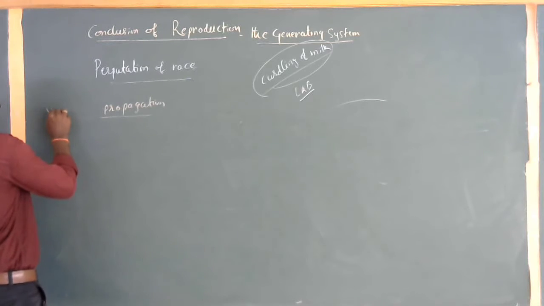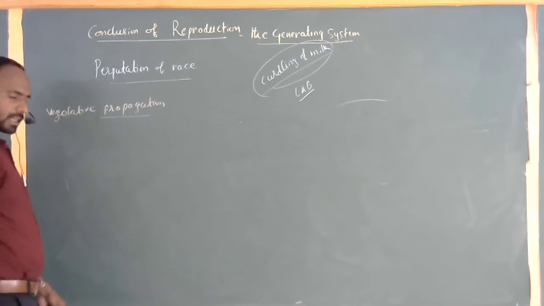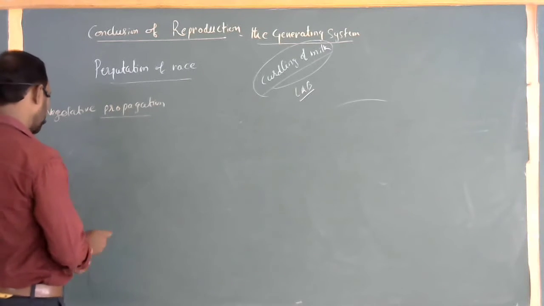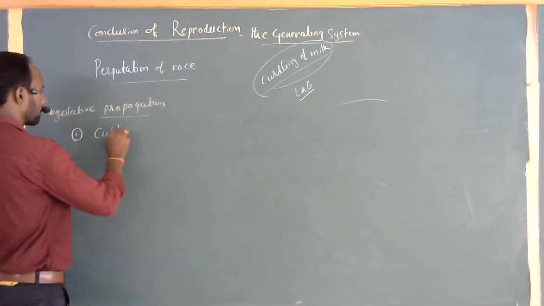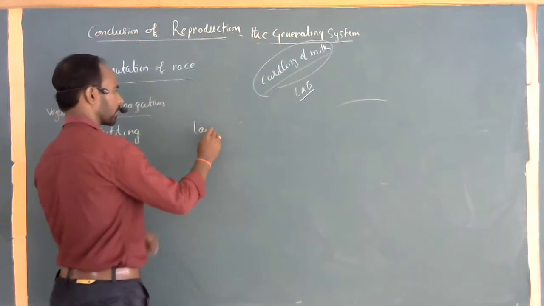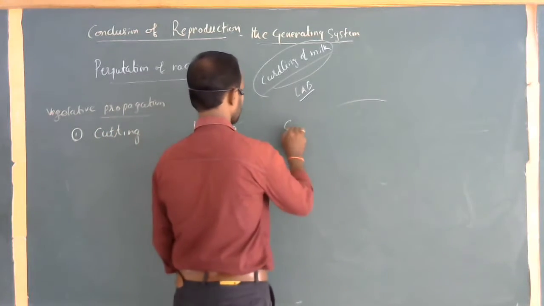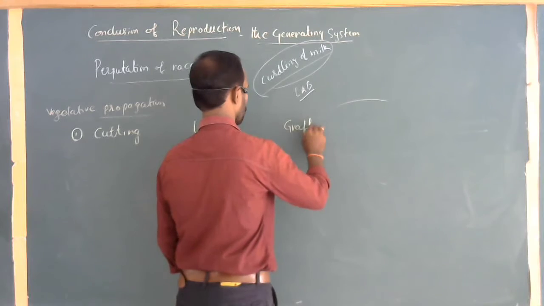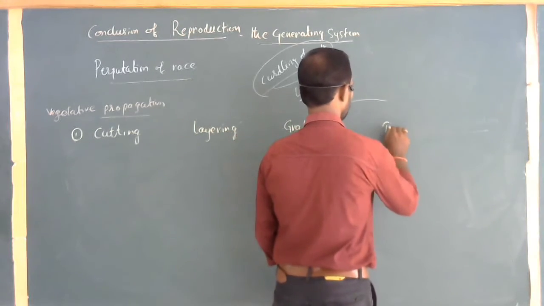So these are commonly called vegetative propagation. Vegetative propagation. So in these examples, clearly: cutting, layering, grafting. The last technique is called tissue culture.